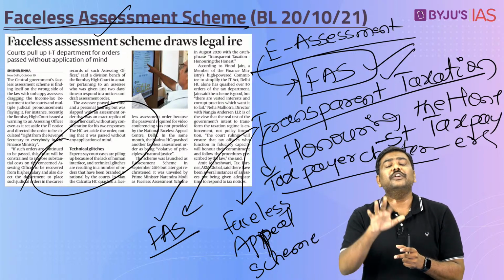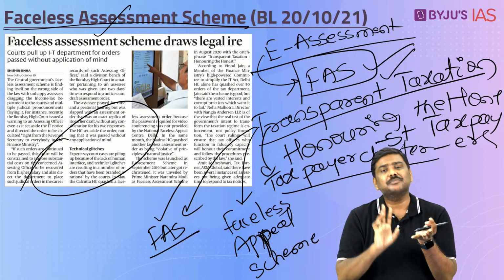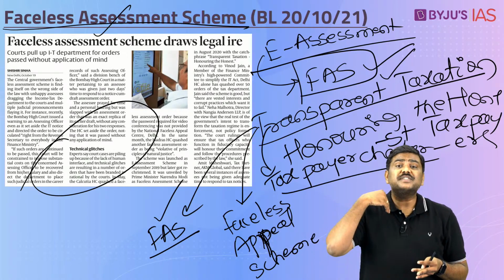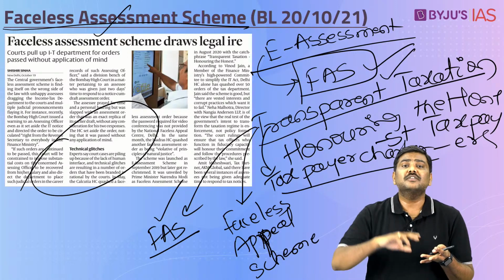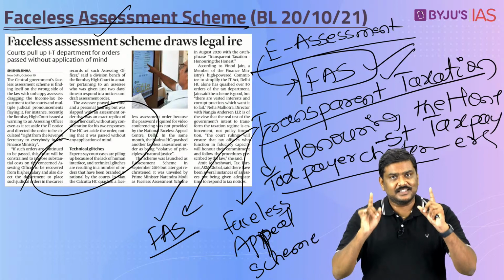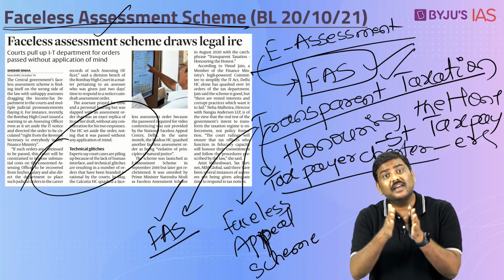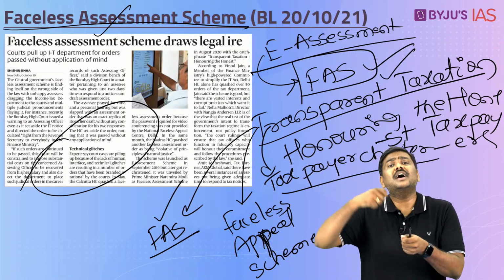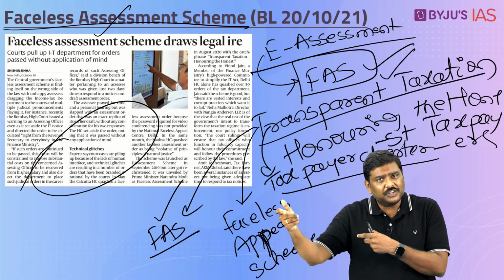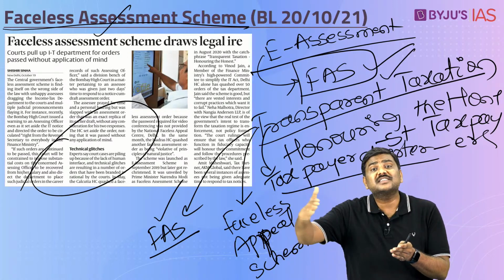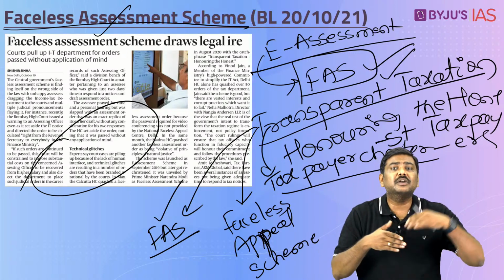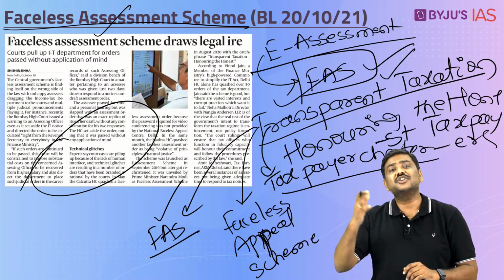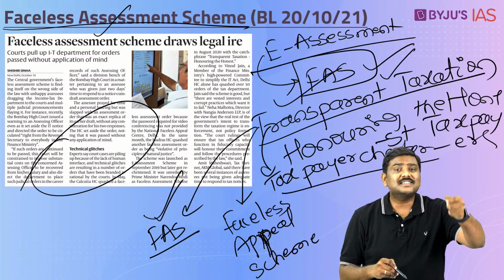And through this, the Government of India wanted to introduce a transparent taxation methodology. That is, basically there is no collusion or corruption in the system, right? The process will be much more transparent, the corruption will be addressed, and it will become faceless. That is very, very important. The whole process would be made faceless. That is, the documents that you file, the allocation of these particular returns to any official, all of this particular process will become faceless now. There will be no face-to-face interaction between the taxpayer as well as the tax official. That is the whole idea of a transparent taxation methodology under which we have introduced a faceless assessment scheme.